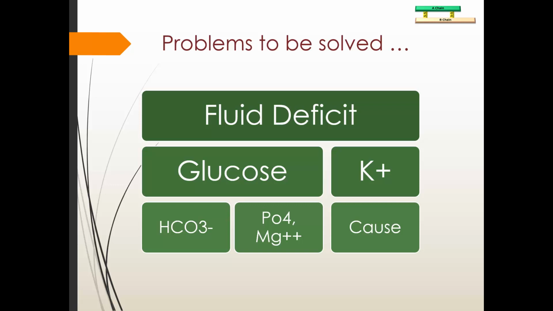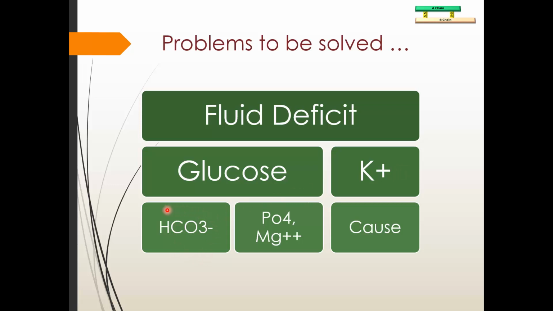already a feeling that the most important thing we need to fix is the fluid deficit, because there are many arrows which was converted into the dehydration. So the most important thing is we have to fix this fluid deficit. Next thing we have to do is to fix the glucose, the hyperglycemic state, by insulin. Another important point is the potassium level, because initially it is normal to hyperkalemic state, but as the insulin treatment starts, patients go towards hypokalemic state.